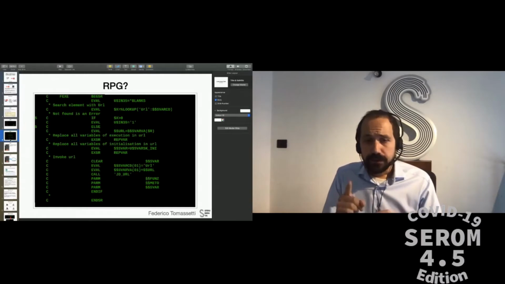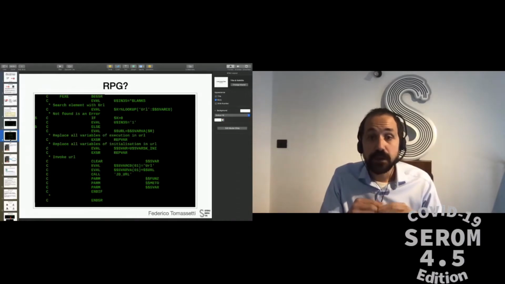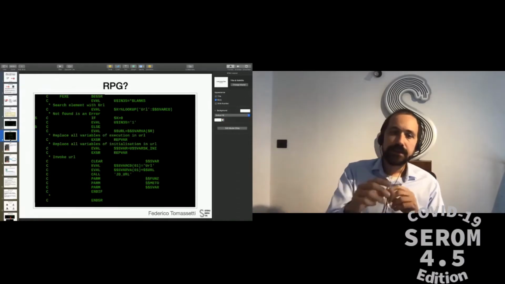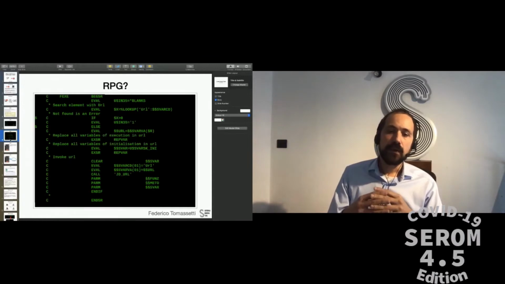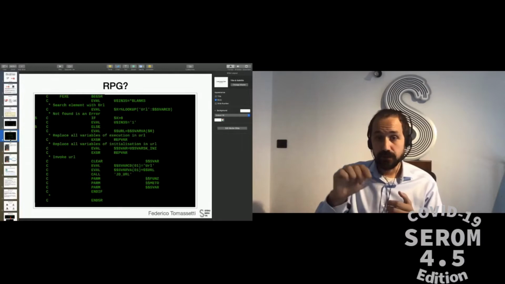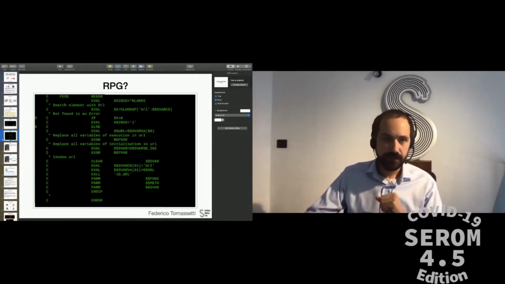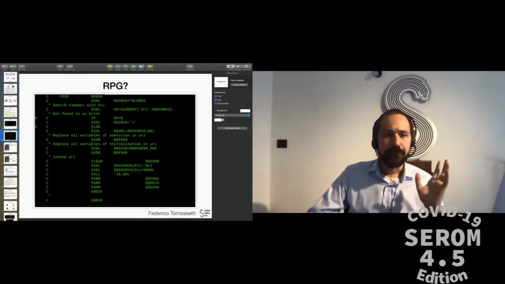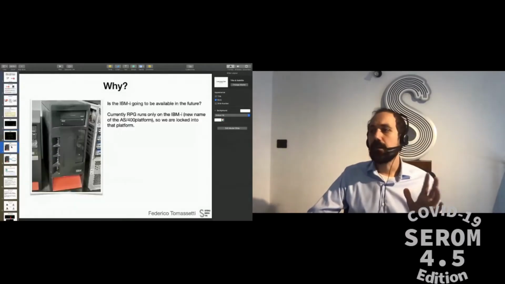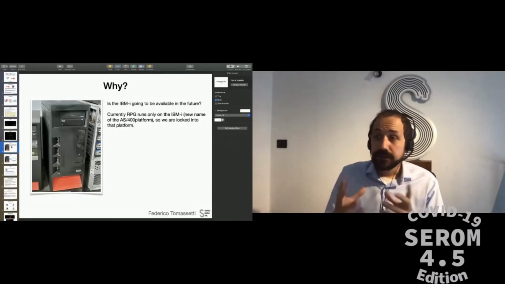In this code, there is also one statement that will be important for what we will see later, which is the call statement. You can see that basically we are calling another RPG program called jd_URL, passing some parameters, and we will take advantage of this mechanism. Okay, now we have seen RPG, and let's now discuss what is the problem with RPG.